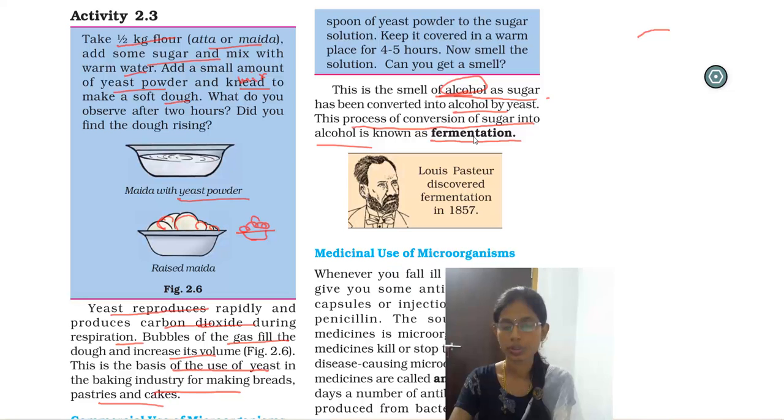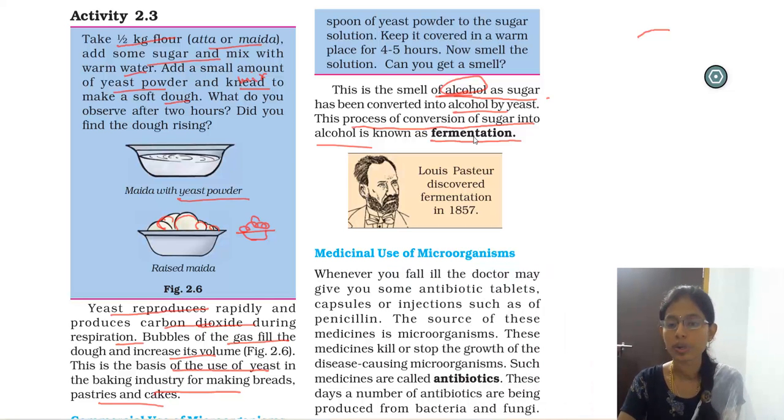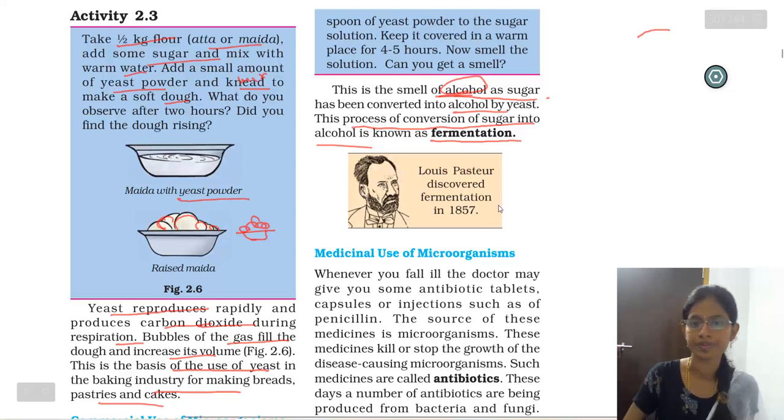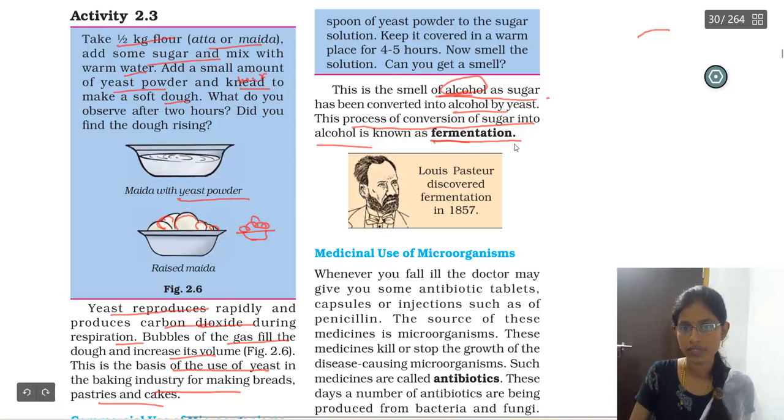Okay, so in the production of alcohol, what all are we going to use? We are going to use some rice, or barley, or some fruit juices, or wheat. We are going to use it in the production of alcohol. Got it?